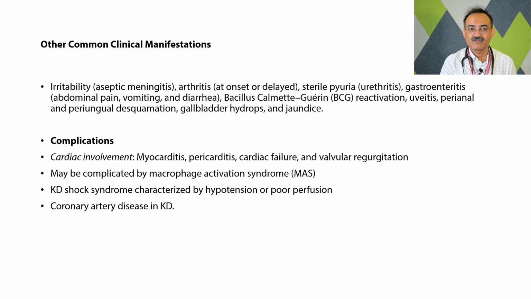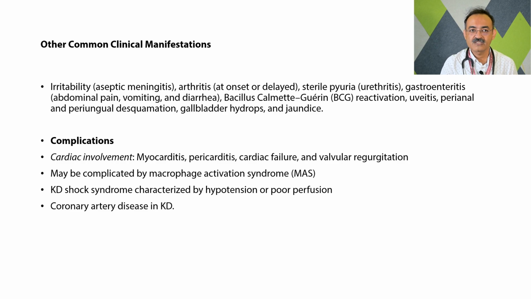Other common clinical manifestations: it can present with aseptic meningitis. The child will have excessive irritability. There will be some arthritis, some urethritis. It can present with gastroenteritis, abdominal pain, vomiting, and diarrhea. And the peculiarity again is BCG reactivation. So at the BCG site, there will be erythema. It can present with perianal and periungual desquamation. Perianal desquamation can present even in the acute phase. The periungual desquamation presents in the subacute phase, along with acalculous cholecystitis or gallbladder hydrops and jaundice.